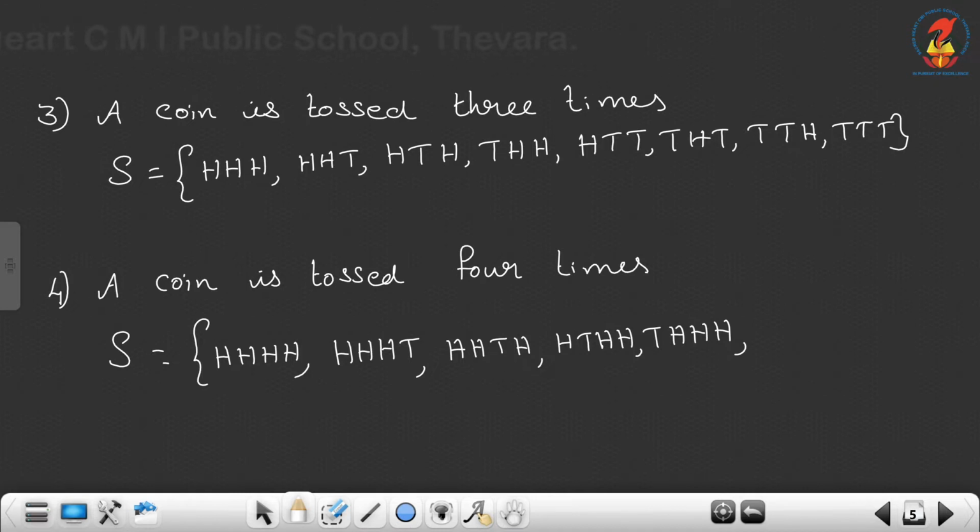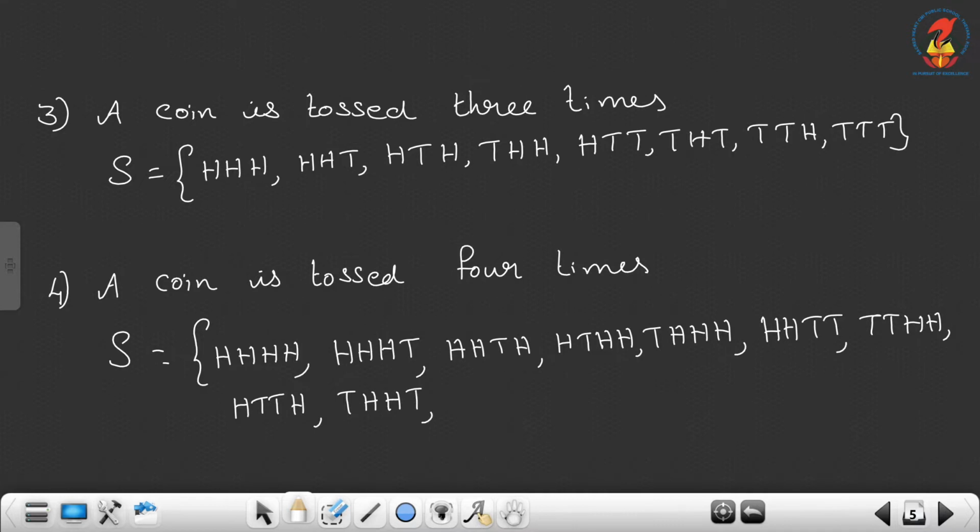Okay, so that is finished. Now double H and double T. Then change the positions: TTHH, or HTTH, THHT, then THTH, or HTHT.